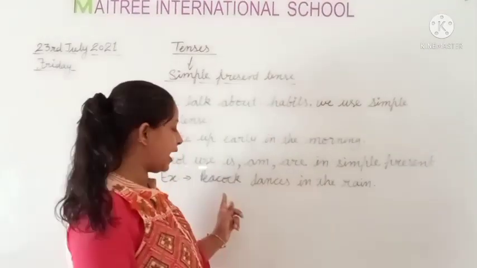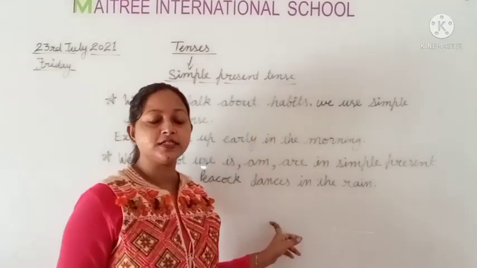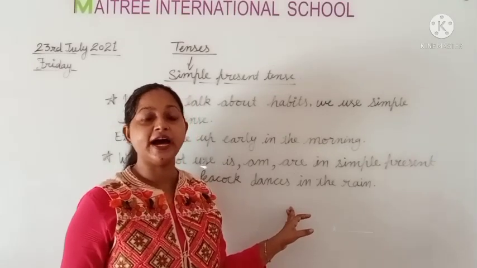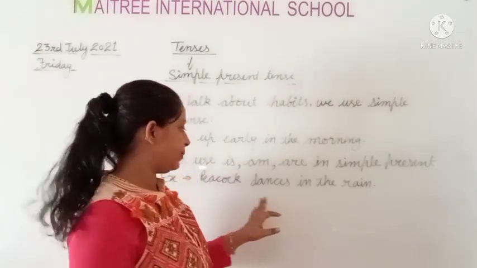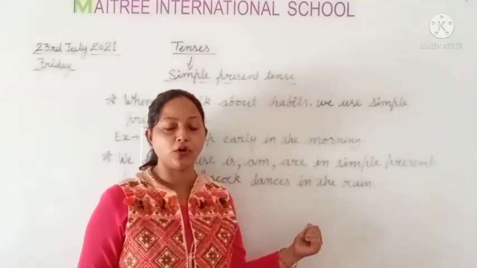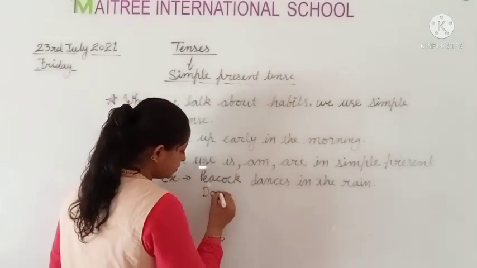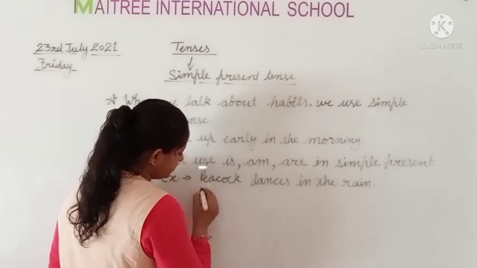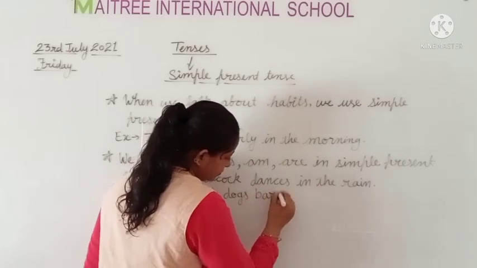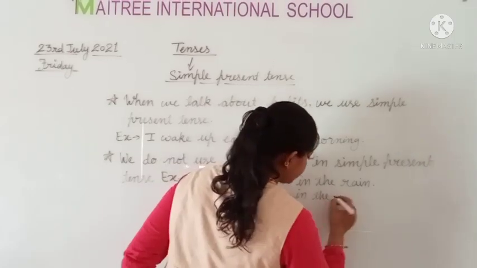Yes, this is the habit of the peacock. So we use simple present tense when we talk about the habits of someone, like peacock dances in the rain. This is the habit of the peacock. Like dog barks in the night. The dogs bark in the night at strangers.